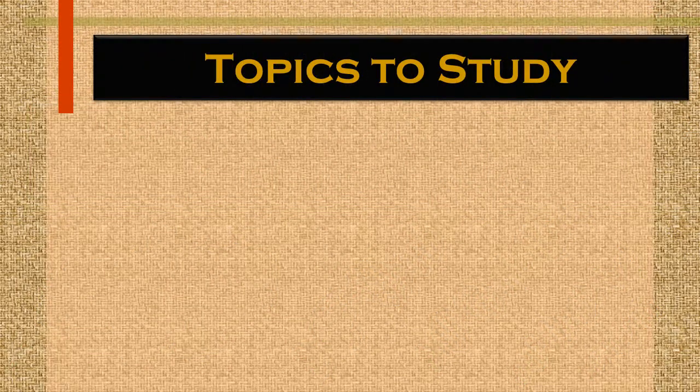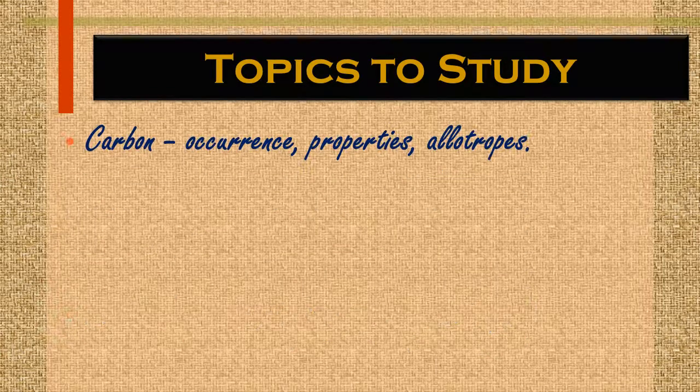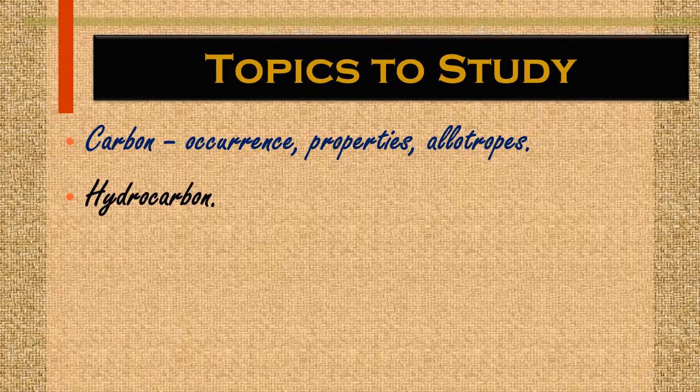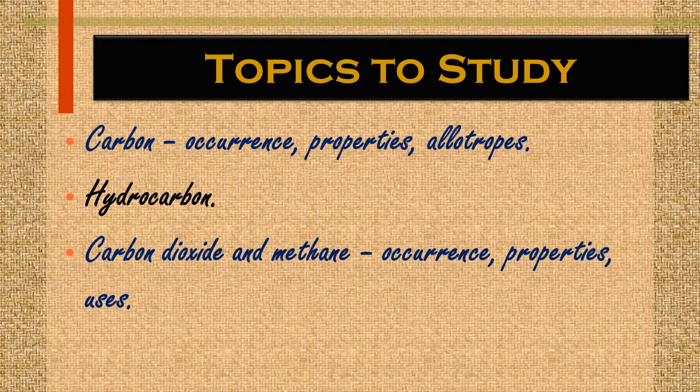Alright, so topics to study. In this lesson there are some topics. First topic is carbon, and in carbon we have to study occurrence of carbon, its properties and allotropes of carbon. Next topic is hydrocarbon, and third topic is carbon dioxide and methane, their occurrence, properties and uses. But in this video we shall study only the introduction of carbon, that is, what is carbon.